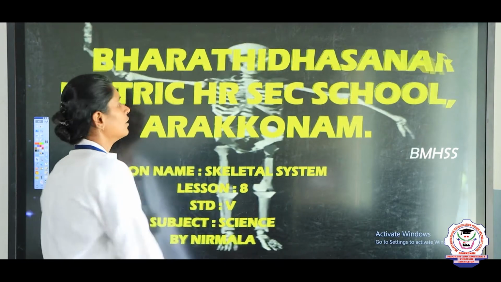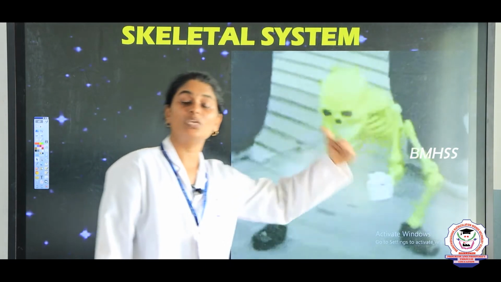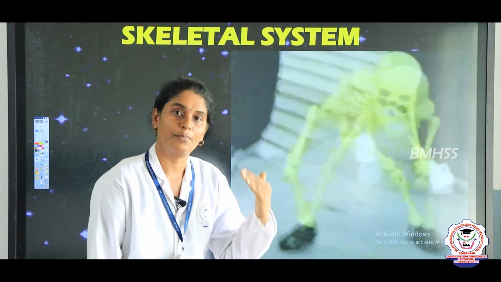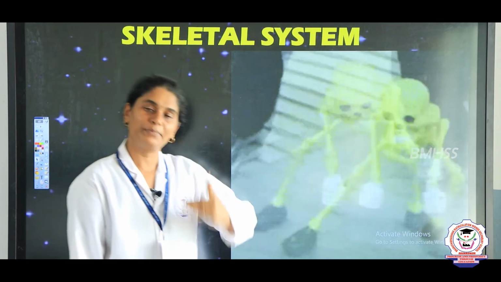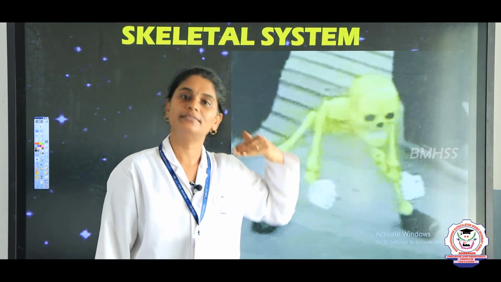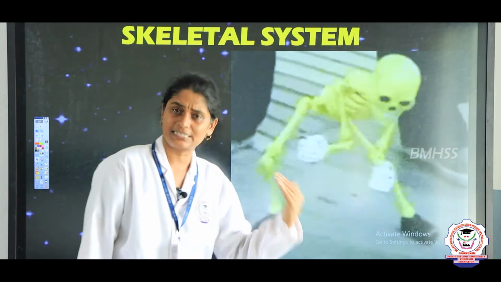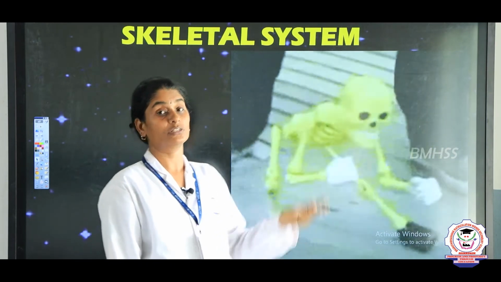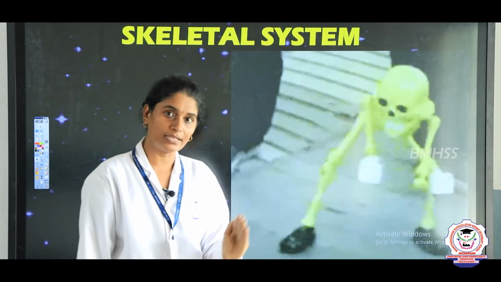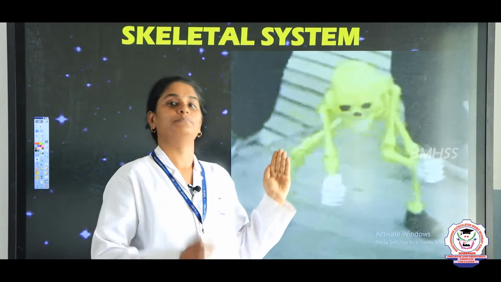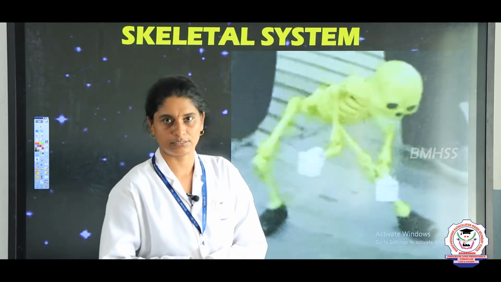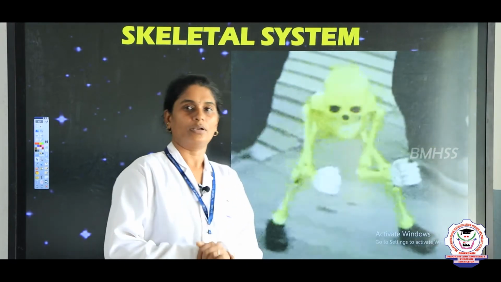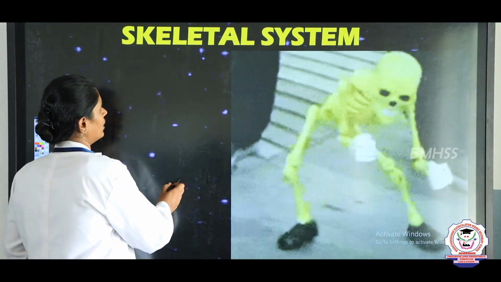In the first part we saw the functions of the skeletal system and also discussed the skull, rib cage, vertebral column and the limbs, right. Today in this class we are going to discuss in detail what a joint is, what the types of joint are, what cartilage is, what ligaments are, what muscles are and what the types of muscles are. Come on, let us see about the joints.